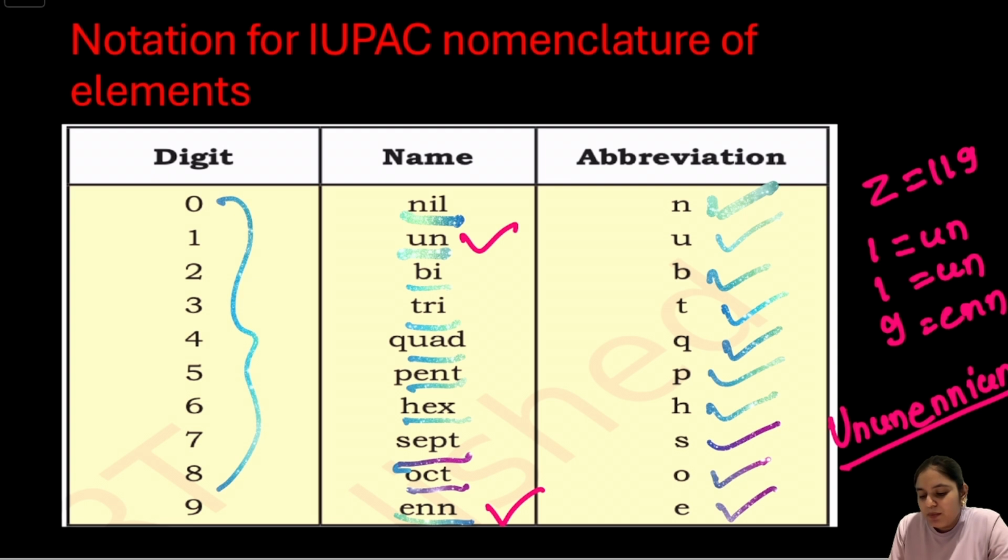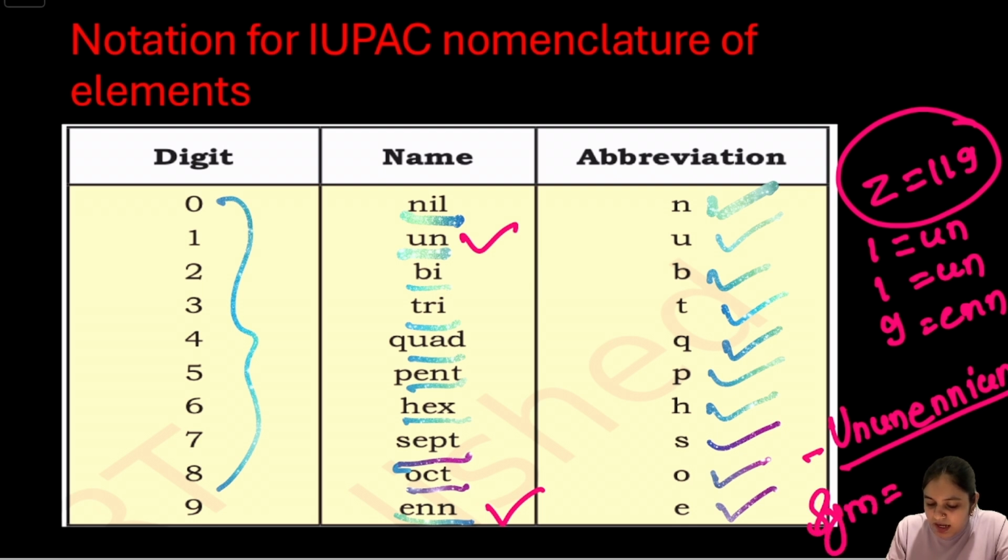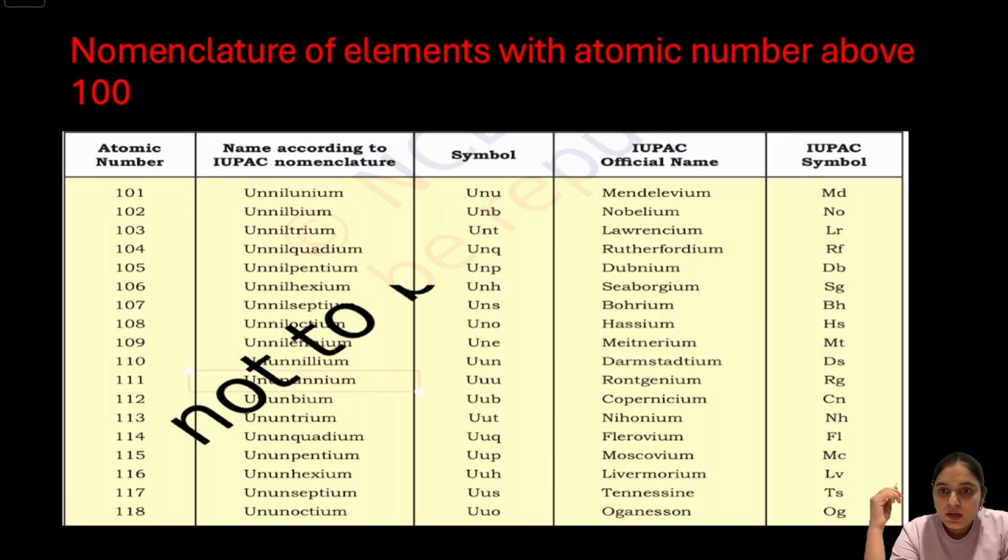So this is the temporary name of the element with atomic number 119, and the symbol we can write is U, U and E. So this is the name and symbol of this element. This systematic method ensures that every newly discovered element has a unique and internationally accepted temporary name until IUPAC approves its official name. Now let's understand the rules used by IUPAC to assign temporary names to elements with an atomic number greater than 100.